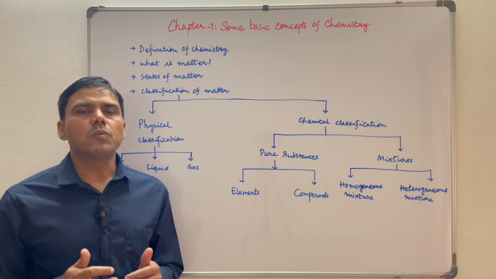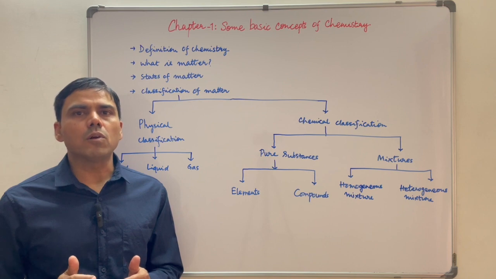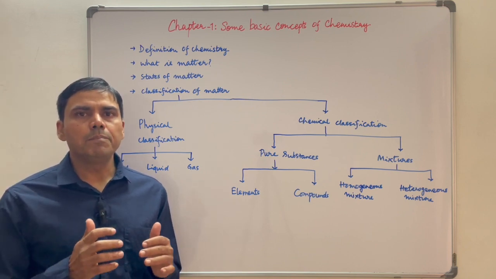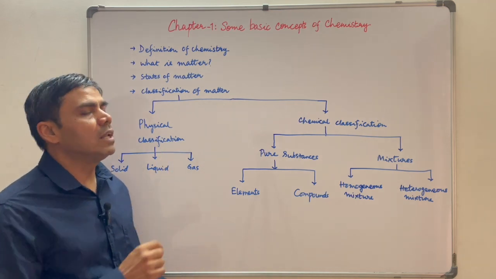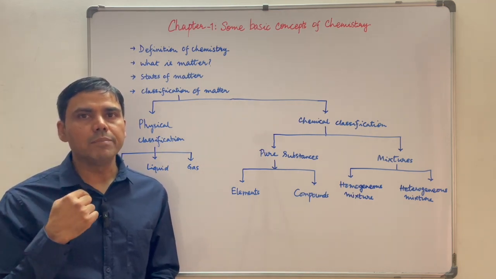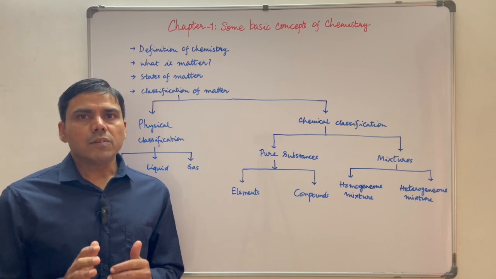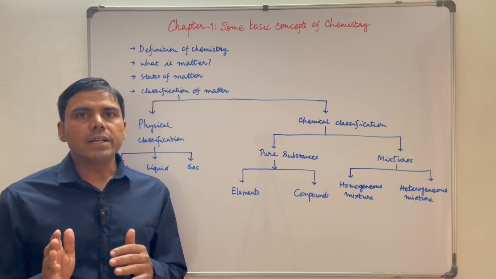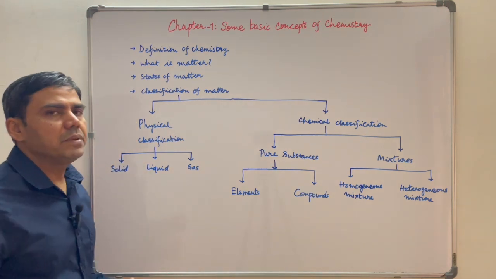So the question is, what is matter? Anything that has mass and occupies space is called matter. For example, pen, pencil, table, chair, this board, this wall, this camera, you and me, everything is matter. There are three states of matter: solid, liquid and gas. And their detailed properties we have already studied in previous classes.